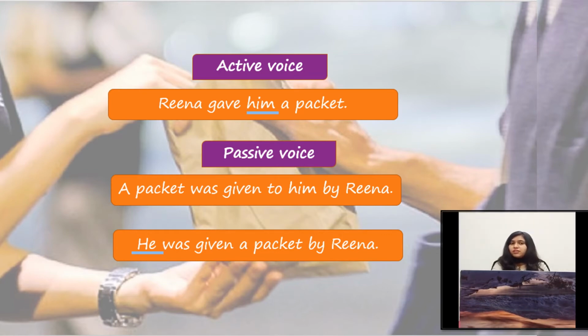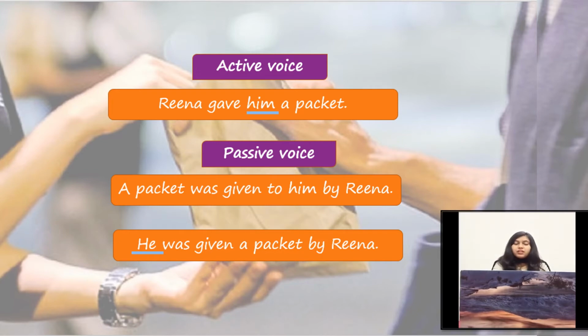As we have already recognized the tense of the sentence, that this sentence is in simple past tense, so that's why we have used here the simple past form of the auxiliary be verb, and that is was, because our pronoun is a third person pronoun. And after the auxiliary verb, we will write the third form of the main verb, and the third form of the main verb is given. So that's why we have written here given.